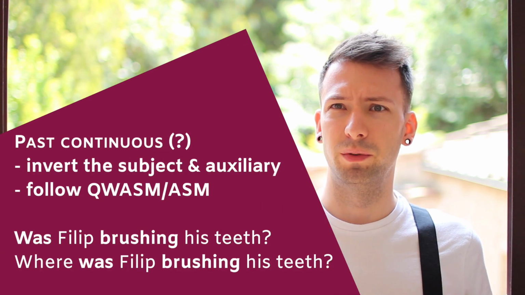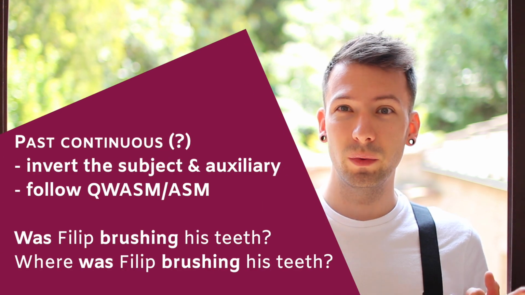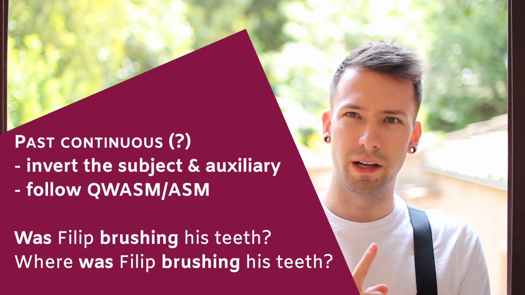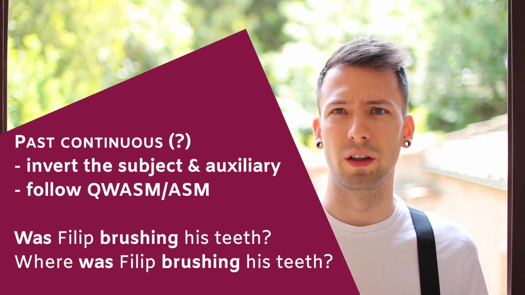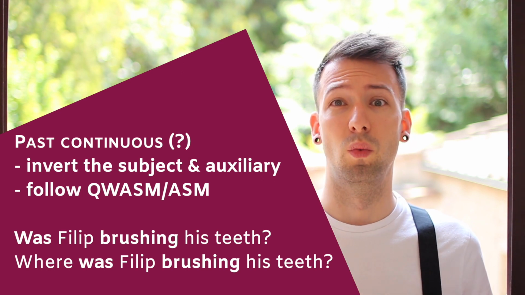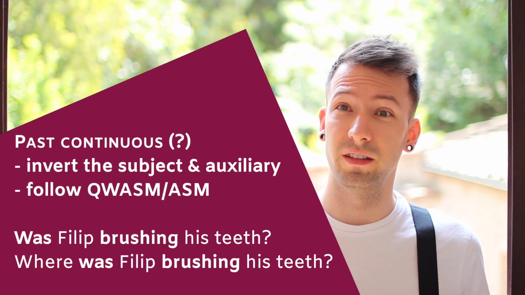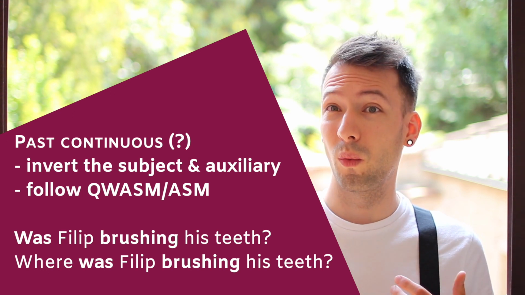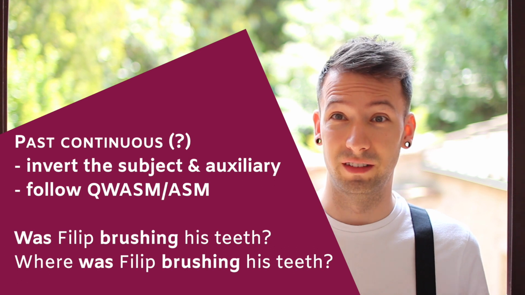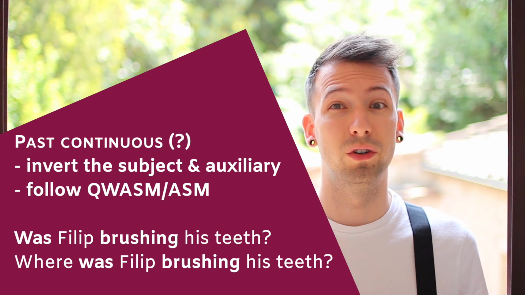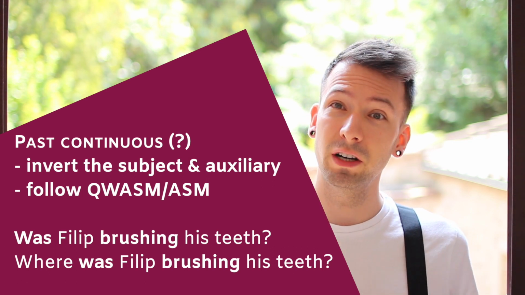And to make a question, we use the auxiliary verb to be, and we invert the subject with the auxiliary, and follow the question word or auxiliary rule. For example, was Filip brushing his teeth last night? Or where was Filip brushing his teeth last night? Question word, auxiliary, subject, main verb.